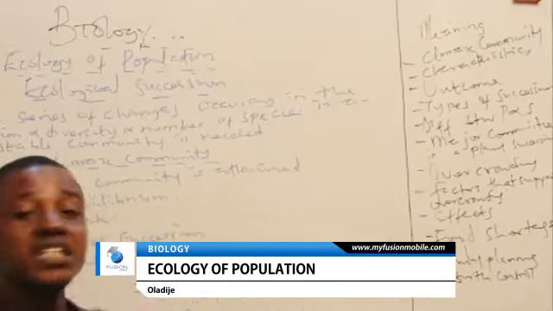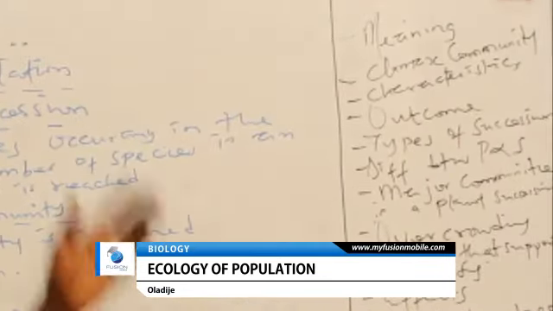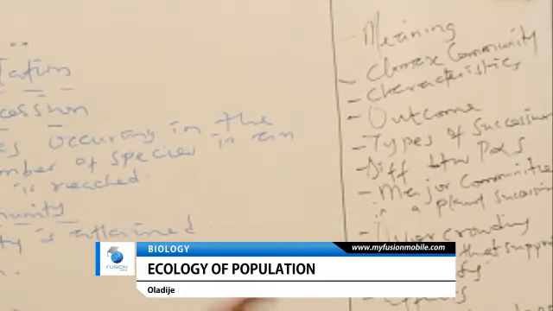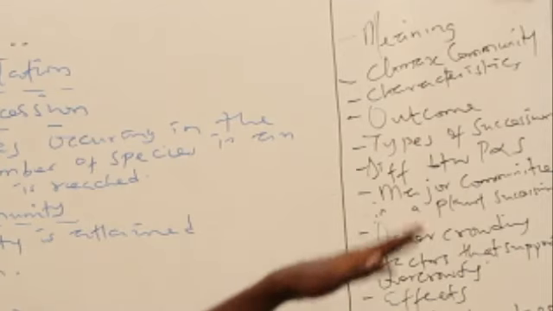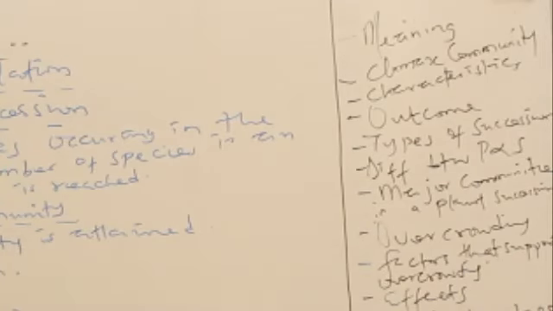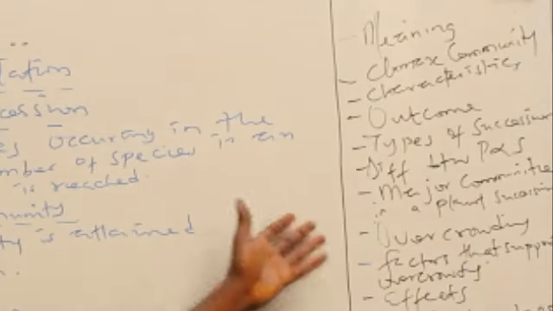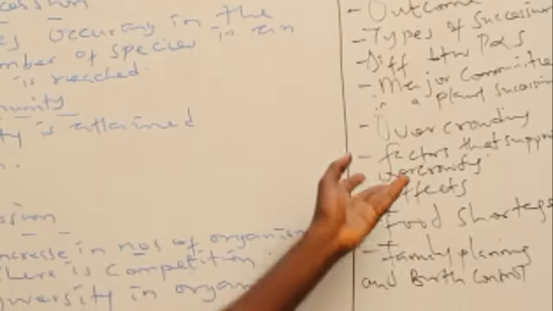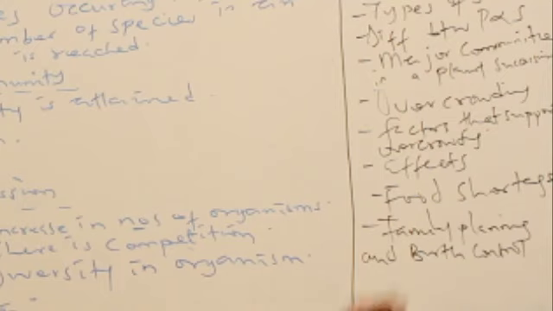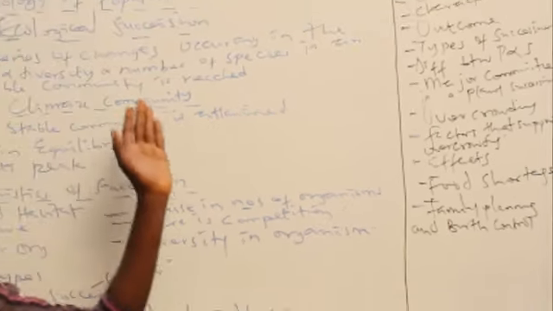We're going to be looking at the meaning of succession, the climax community, the characteristics, the outcomes, the types of succession, and the different types of succession. After that, we'll move forward to delve into the world of overcrowding, factors that support overcrowding, and the effect of overcrowding. We're going to be looking at food shortage briefly, and last we're going to be looking at family planning and birth control. So for a start, we're going to be looking at ecological succession.